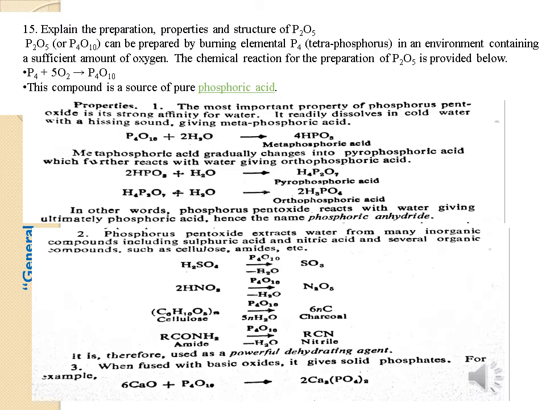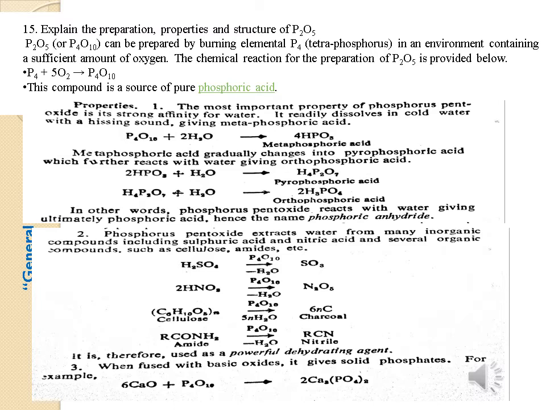Properties. The most important property of phosphorus pentoxide is its strong affinity for water. It readily dissolves in cold water with a hissing sound, giving metaphosphoric acid. P4O10 plus 2H2O gives 4HPO3, that is metaphosphoric acid. This again reacts with H2O to produce pyrophosphoric acid, that is H4P2O7. Again this pyrophosphoric acid reacts with H2O to produce orthophosphoric acid, 2H3PO4.